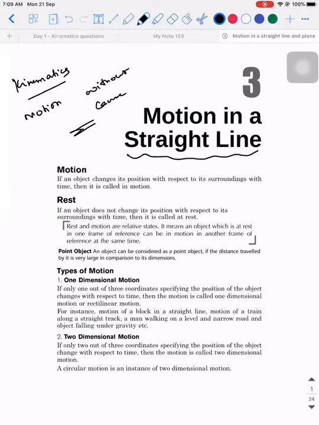And the second most important point here is, we consider all the objects to be of particle nature. That is, they are considered to be point objects. When do you consider them as point objects? The objects can be considered as point objects when the size of the object is very small compared to the distance they travel. For example, if you take a car, let's say the car is a few feet long. But the car is not going to travel a few feet and stop. It will be traveling for a few kilometers. When compared to a few kilometers, feet is going to be a very small value. So compared to the distance it is traveling, the car is also considered as a point object.